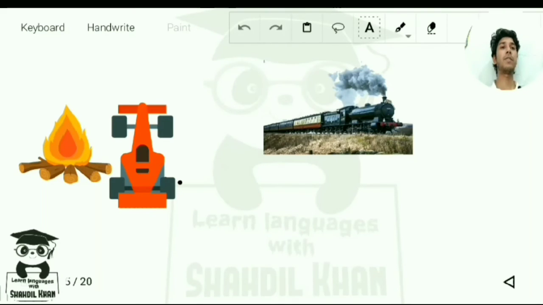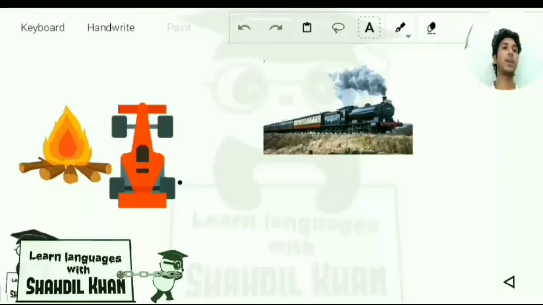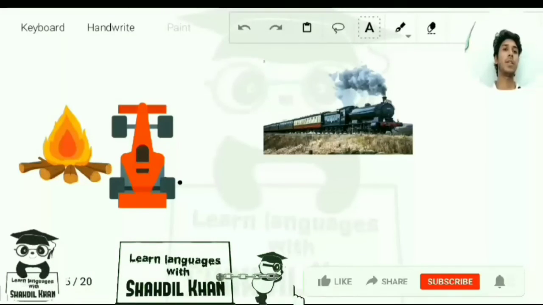Today we are going to deal with the character train, how the character train is formed in Chinese. Here we have the character fire and the car. If we write the fire and the car characters both together, that represents the car or the engine in the ancient times which used to run with fire, that means coal, steam engines. That's why the train is written as fire car.